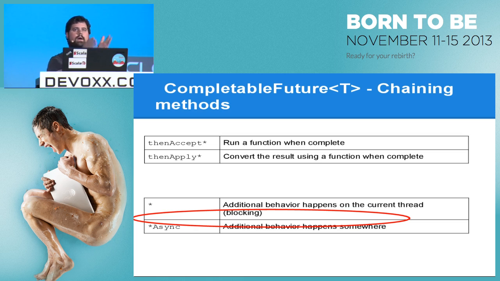Because once you block a particular thread, you've given up the ability to let the fork join pool optimize how your code fans out, how things execute, when things pass threads. You've completely given that up and you've taken it over. There are times where you will need to do that, so those APIs exist, but definitely always, always, always prefer the async method over the non-async one. Okay. So then apply is one where given a CompletableFuture, you can pass in a method or a function that will transform the value to something else and then give you another future with this new thing.